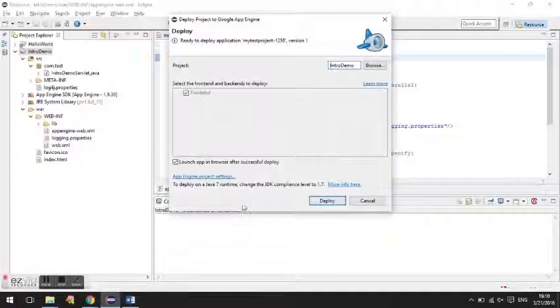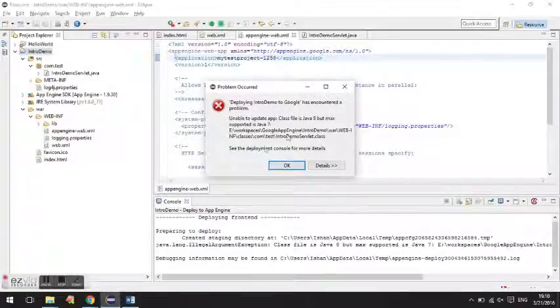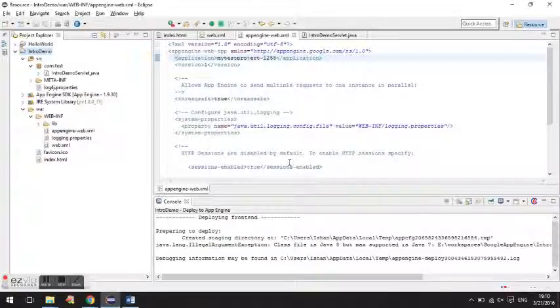Make sure you have your JDK compliance level set to 1.7. We'll start with deploy here. Okay, deploy the application, and so this has failed. This is due to the compliance not being set.